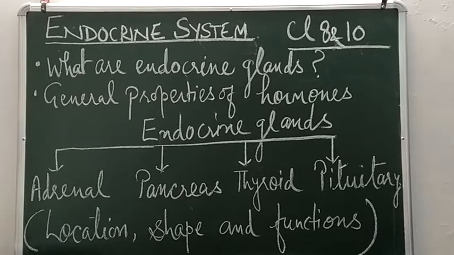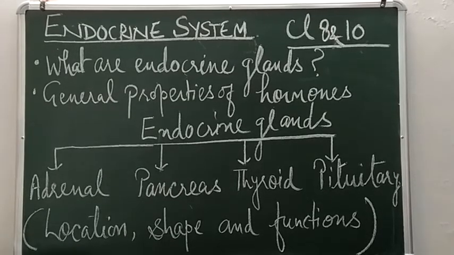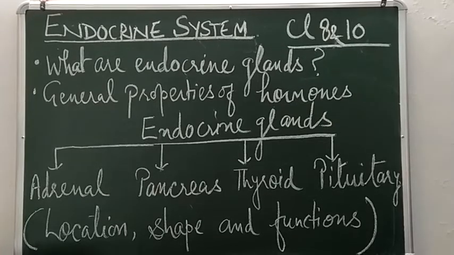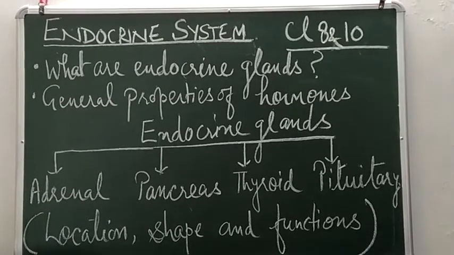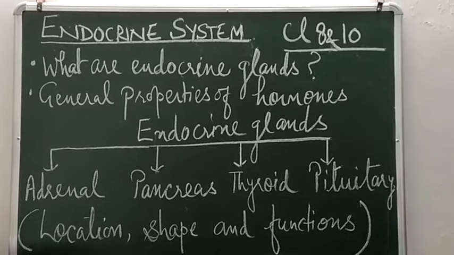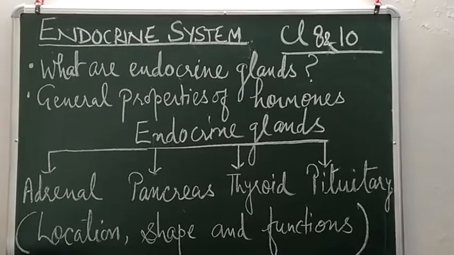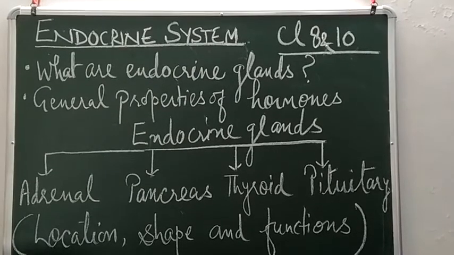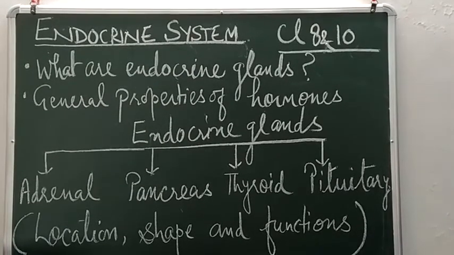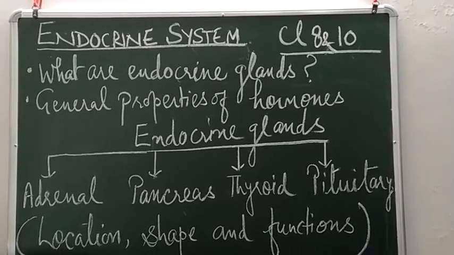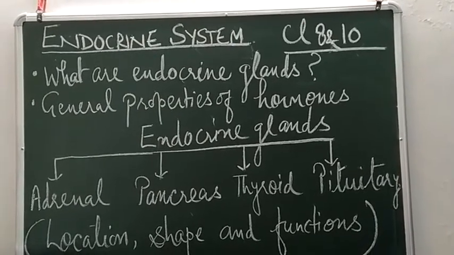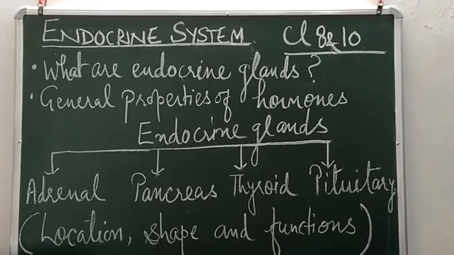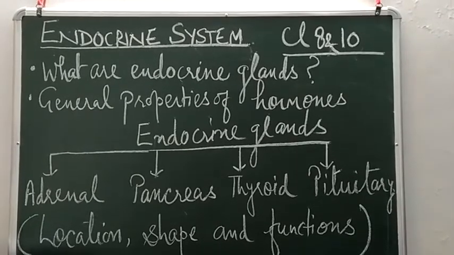Then, if they are secreted in more amount than required, it is called hypersecretion or oversecretion. Hypersecretion of any hormone will cause serious consequences. Similarly, if they are secreted in less amount than required, or if there is deficiency of any hormone, it is called undersecretion or hyposecretion.